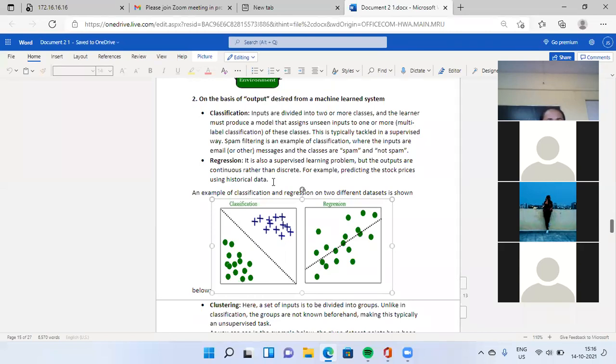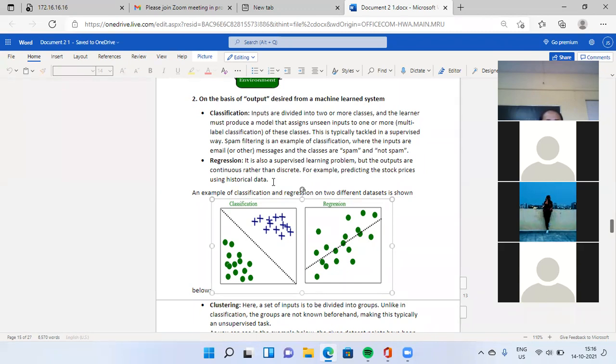First one, classification. Inputs are divided into two or more classes. In classification, your input is divided into many parts, and the learner must produce a model that assigns unseen input to one or more of these classes. This is typically tackled in a supervised way.